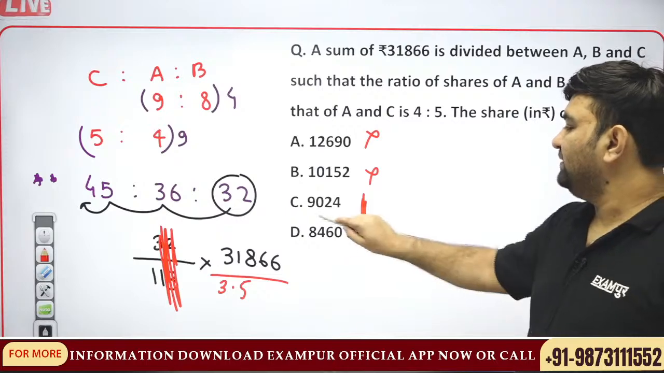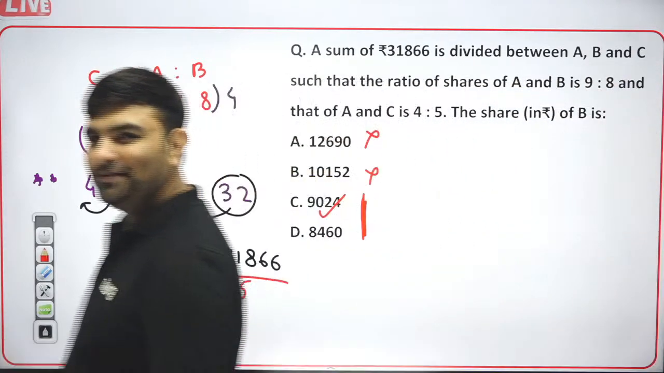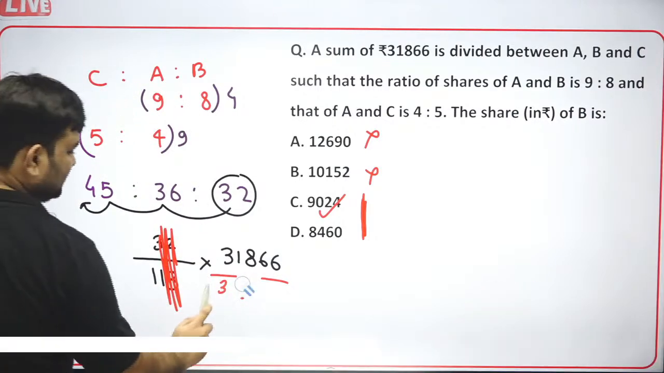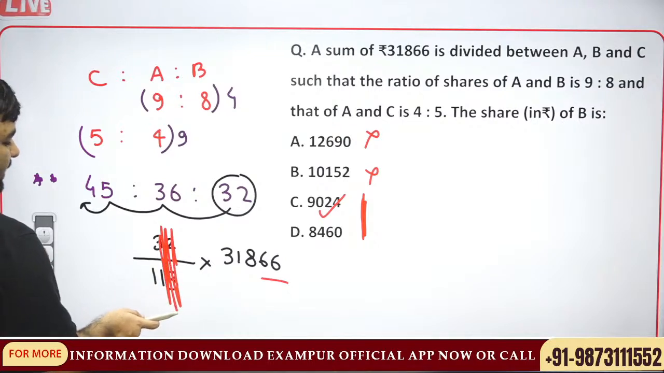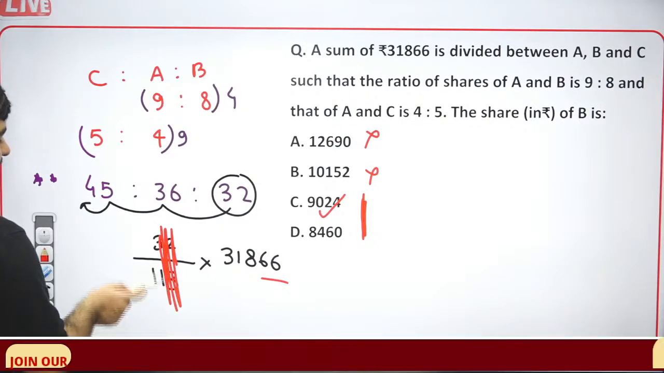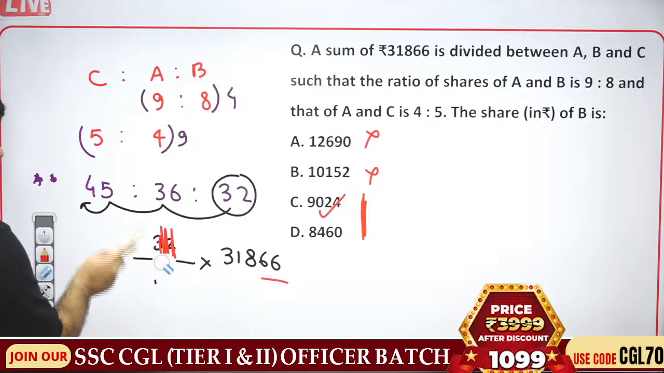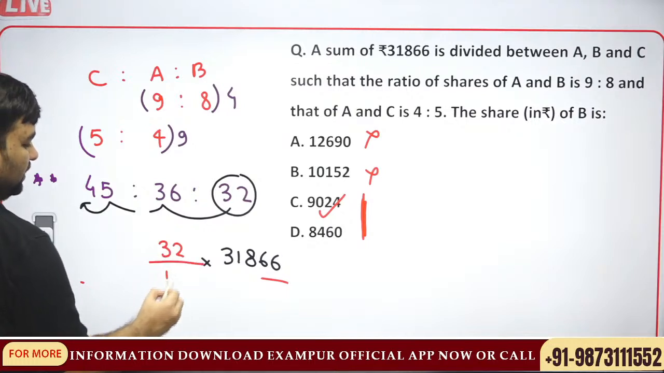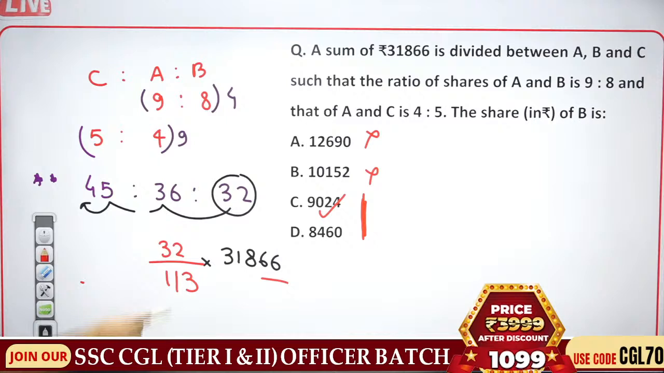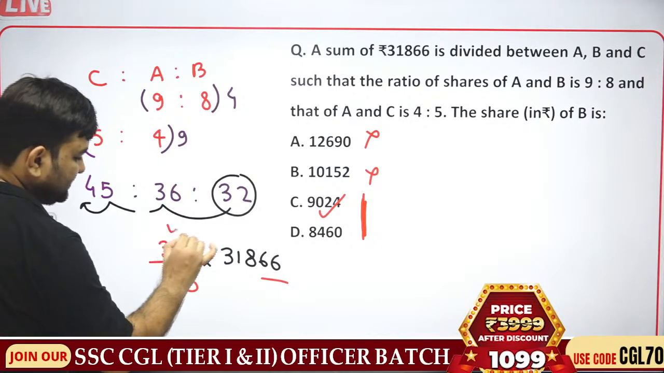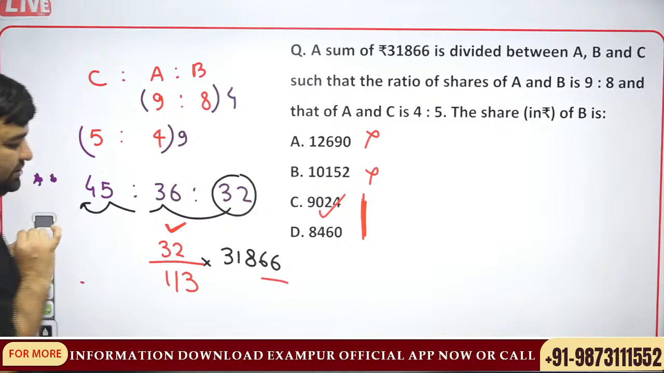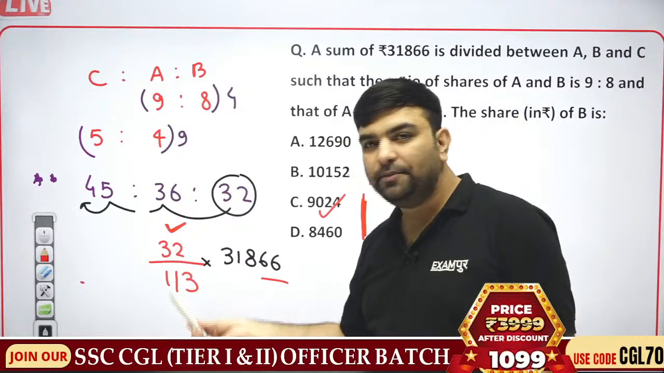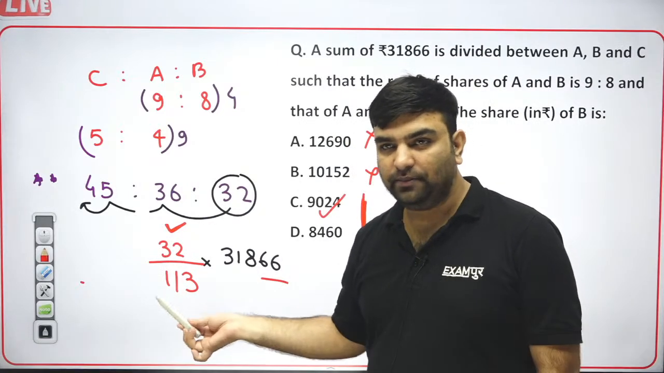Check out. I think this will become. Okay, you want to check the multiples? Let's check the multiples as well. Guys, 113 is a prime number, so it cannot simplify this. This 32 will always remain in the multiplication.